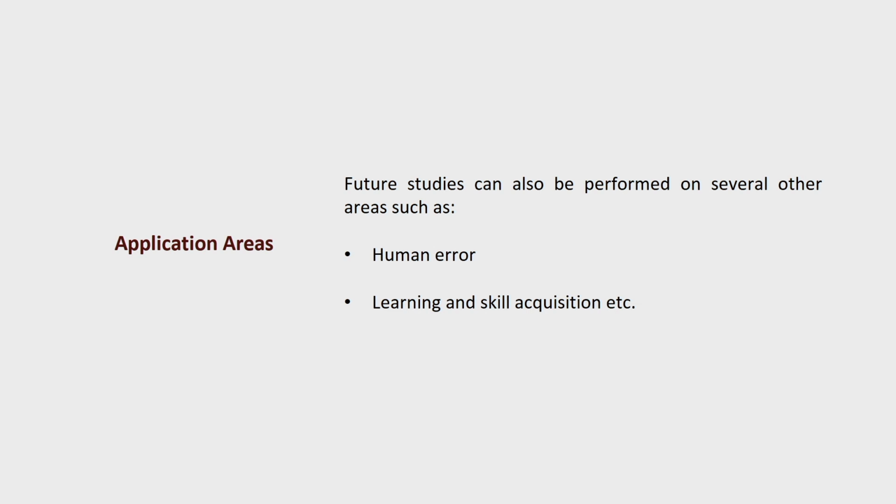As soon as we can reduce human error, of course productivity is going to increase, which is one of the goals of ergonomics. Also we are talking about learning and skill acquisition, which is going to happen if we develop the whole workplace in such a way that these elements are taken care of. Okay. So learning and skill acquisition will automatically happen. These are the major areas of application when we are talking about neuroergonomics.